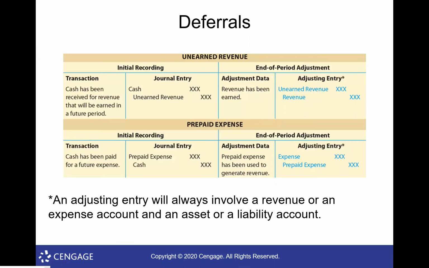So here's what the transactions look like. So with an unearned revenue, they call it, which is a type of deferral. So our initial transaction was that cash has been received for revenue that will be earned in a future period. So the initial recording when someone gives me the cash looks like this. I debit cash, cash goes up. I credit unearned revenue, a liability account, right? That goes up. Then my adjusting entry, my end of period adjustment, is going to be a debit to unearned revenue. Remember, that's a liability account, not a revenue account.